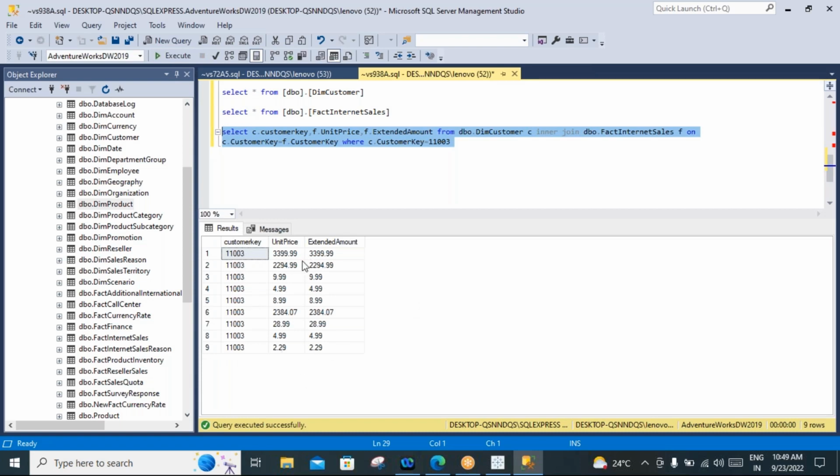For 11003, we are getting this many records. So we are getting individual records, multiple records. If I want to get a single record, only one record, what do I need to do? How do we get a single record?